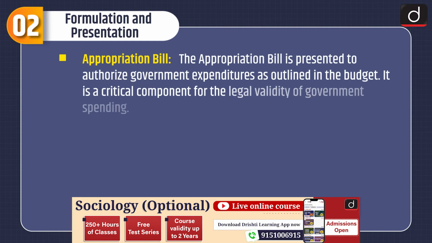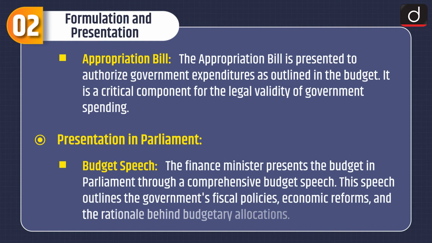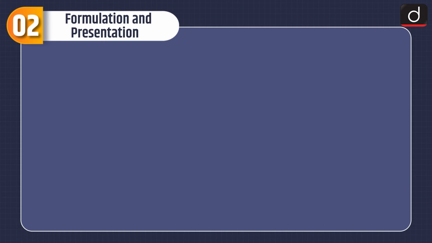An appropriation bill. The appropriation bill is presented to authorize government expenditures as outlined in the budget. It is a critical component for the legal validity of government spending. Presentation in Parliament. Budget speech. The Finance Minister presents the budget in Parliament through a comprehensive budget speech. This speech outlines the government's fiscal policies, economic reforms, and the rationale behind budgetary allocations.